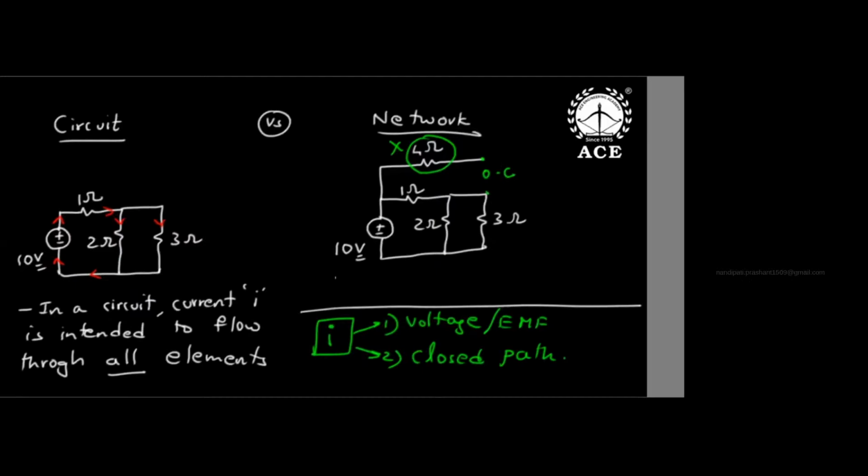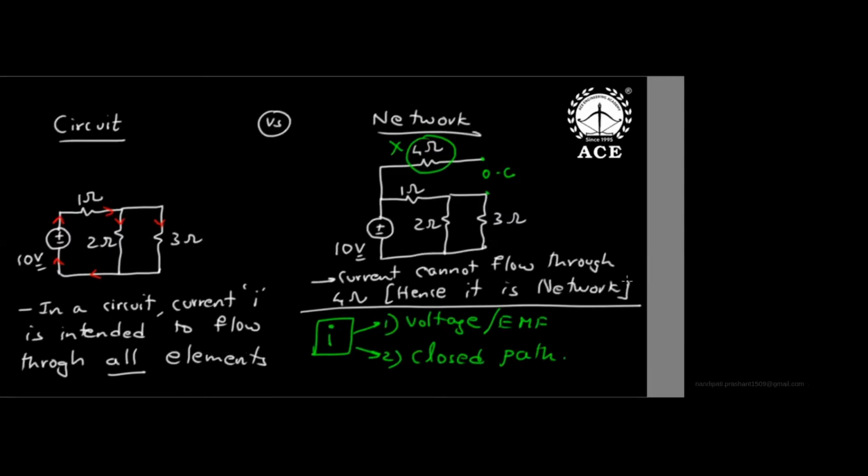So my conclusion here is: current cannot flow through the 4 ohm resistor. Hence, it is a network. Please understand that in a network, it is not mandated that current should flow through all the elements. Please understand this difference. In a circuit, current is intended to flow through all the components. But in a network, it is not mandated that current should flow through all the elements.